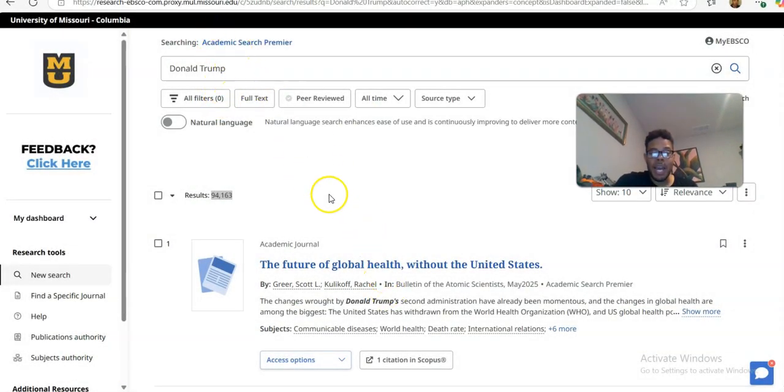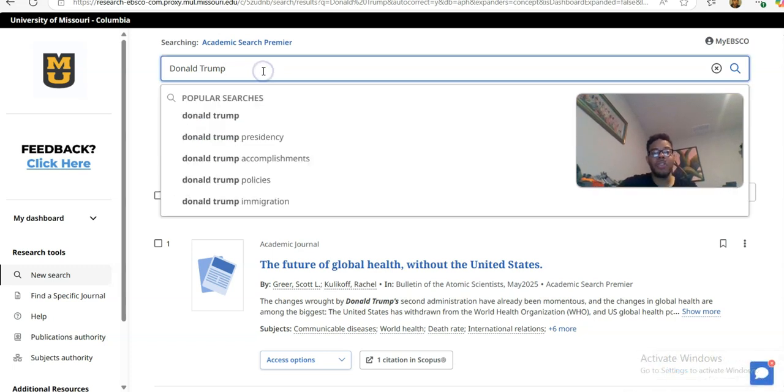It could be in the abstract, it could be in the full text, if the full text is included, or anything of that nature. But as long as those two words are there, then it's going to show up in our results. So we've got too many things, and not all of these even deal with Donald Trump.